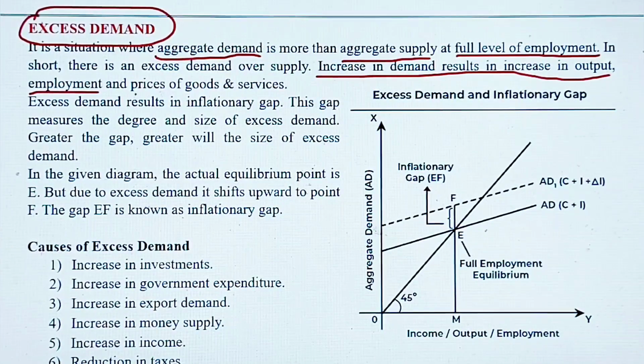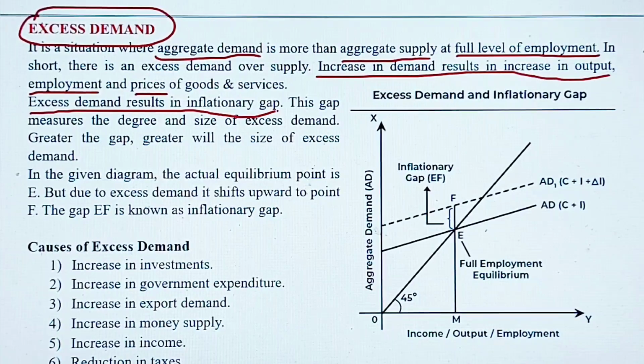And the other is prices, because prices and demand, they have an inverse relation. So if the prices of goods and services fall, so definitely there will be an excess demand.